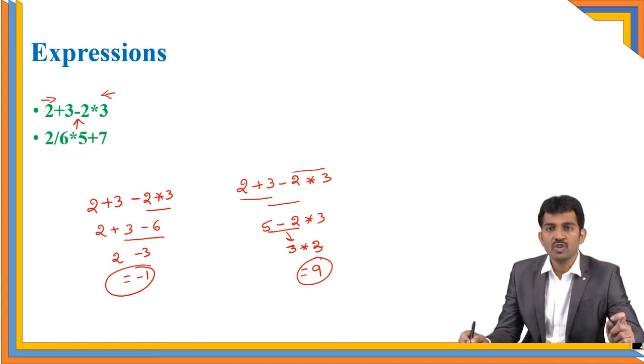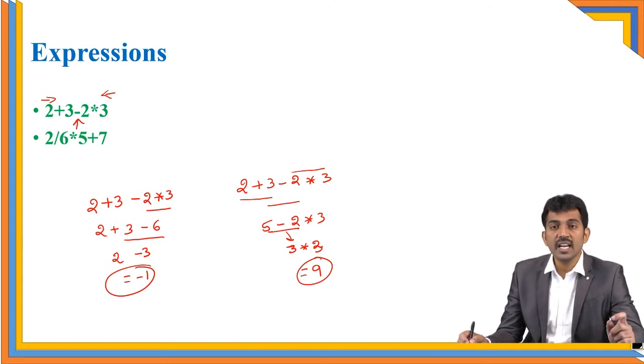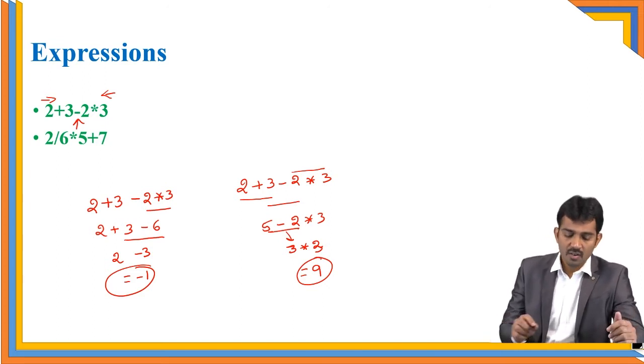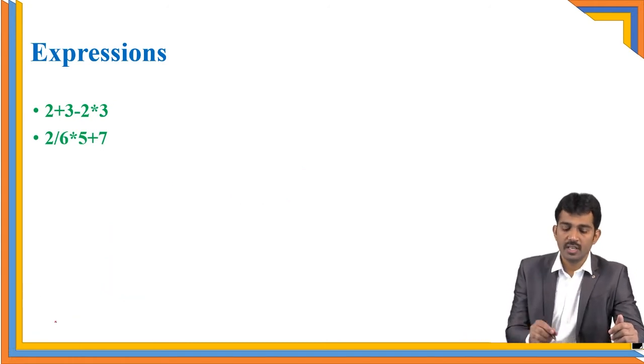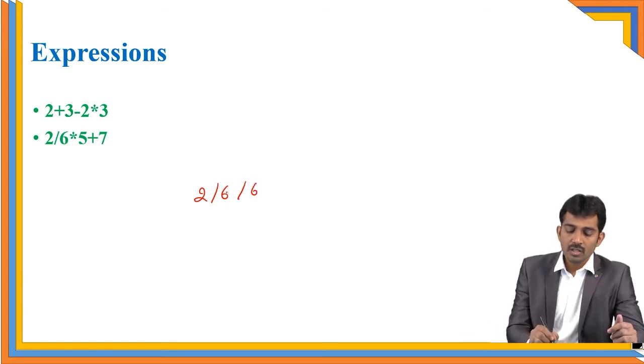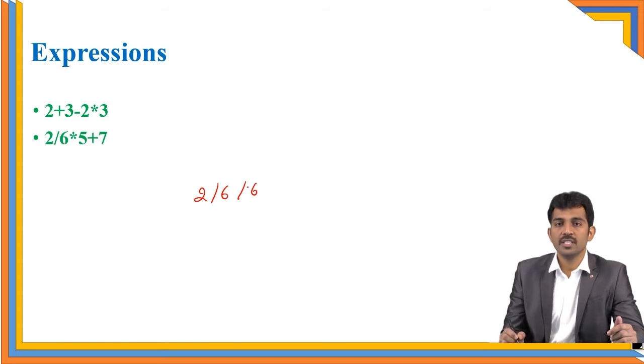But what about associativity? If operators have the same precedence, for example, if you have 2 by 6 by 6, both are division operations.